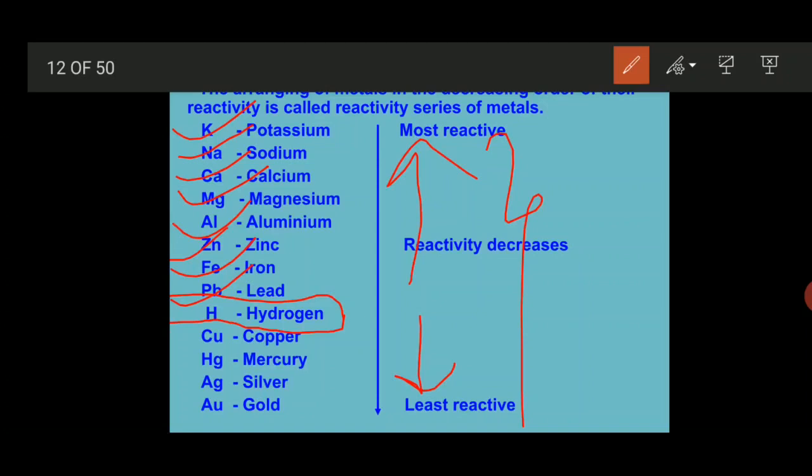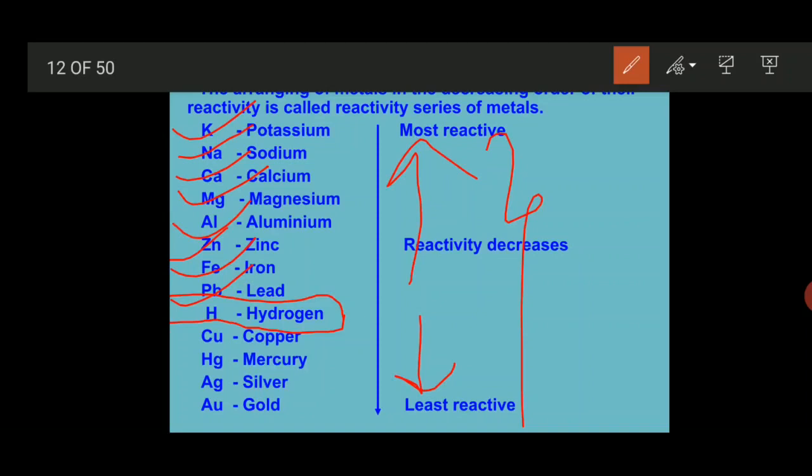This is the property of the reactivity series. On the basis of their chemical changes, the reactivity series is formed, so that a highly reactive metal shows a displacement reaction with less reactive metals.